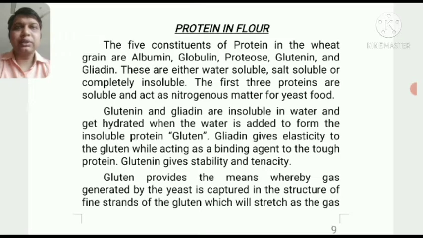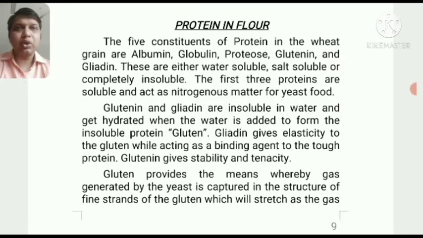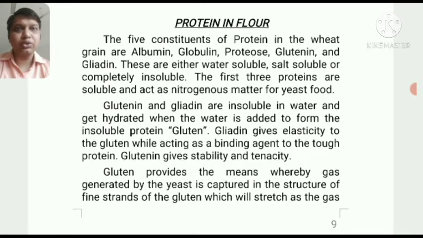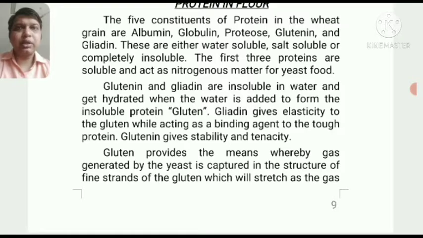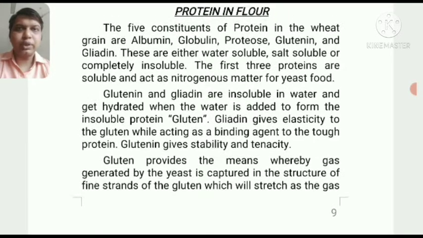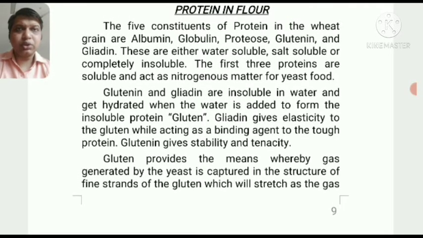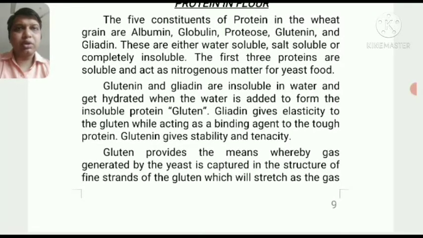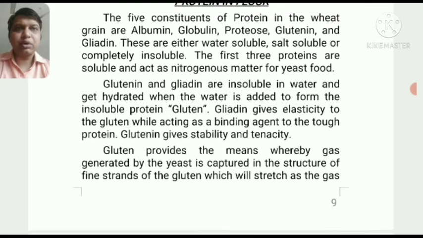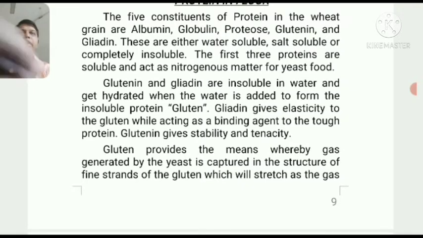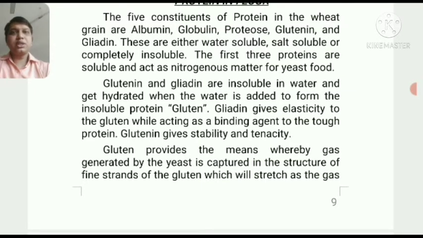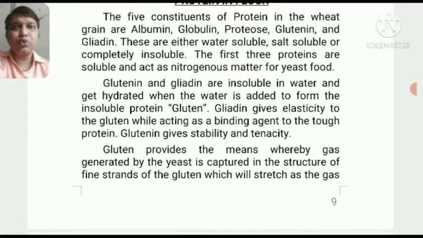Glutenin is the insoluble protein present in the refined flour. Of the rest, albumin is easily soluble in salt solution, and globulin is easily soluble in water. The first three proteins are soluble and act as the nitrogenous matter for yeast food. Definitely the first three: albumin, globulin, and protease. These three proteins are easily digestible, water soluble, and they become food for the yeast.